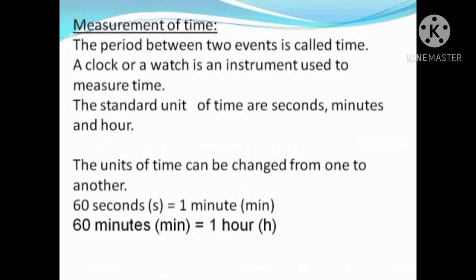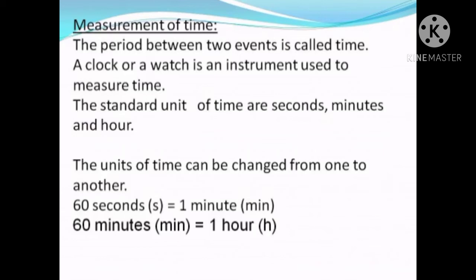The standard units of time are seconds, minutes, and hours. So here, to measure the standard time, that is seconds, minutes, and hours, we use 60 seconds is equal to 1 minute, 60 minutes is equal to 1 hour, and further we have 24 hours is equal to 1 day.